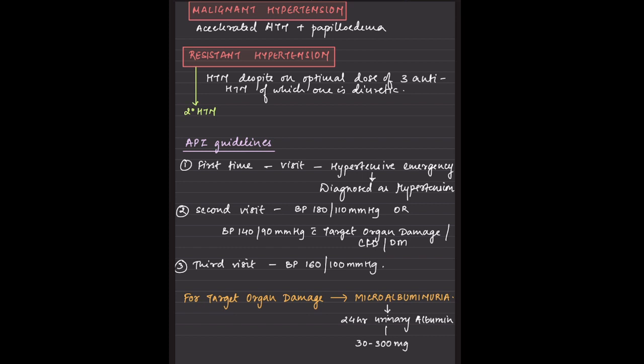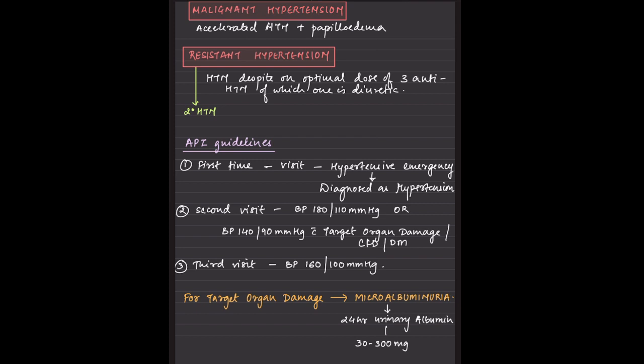For the first BP, if the patient has target organ damage, then it has to be hypertension. Some people are not aware, and then the albumin comes as 3 plus, and there is actually bilateral raised cortical echogenicity in the USG report. Then if the second time BP is say 180, he should be called hypertensive, or if the patient has a BP of 140 and there is target organ damage, he should be called hypertensive.